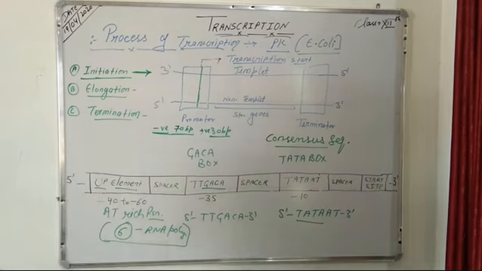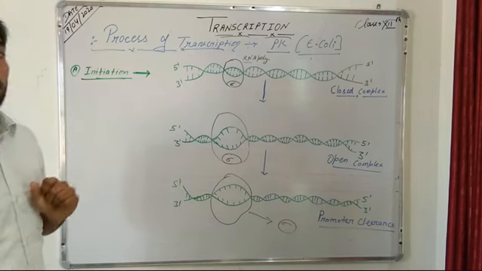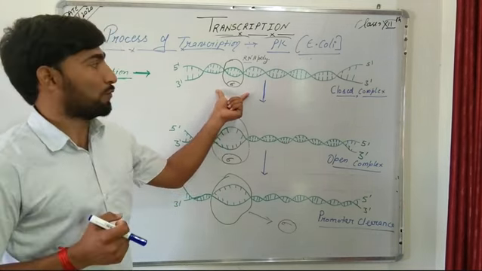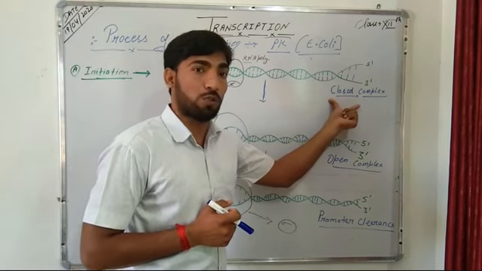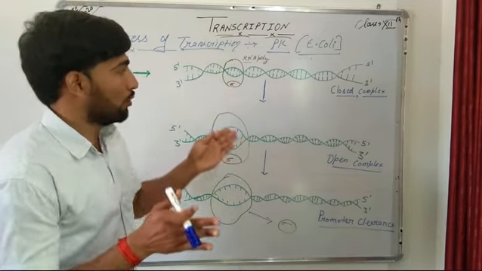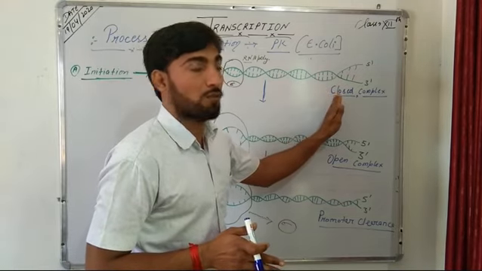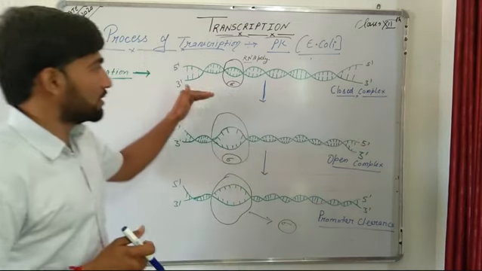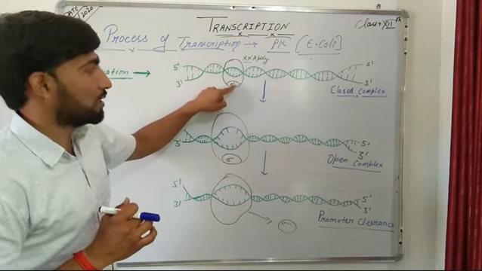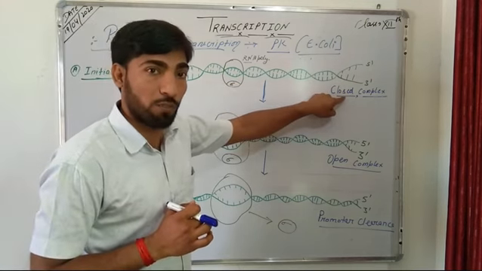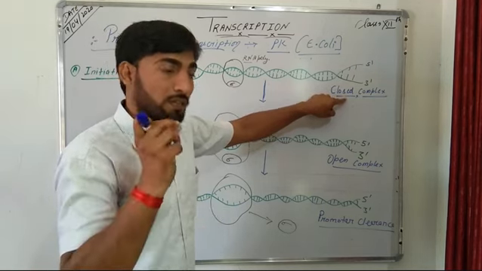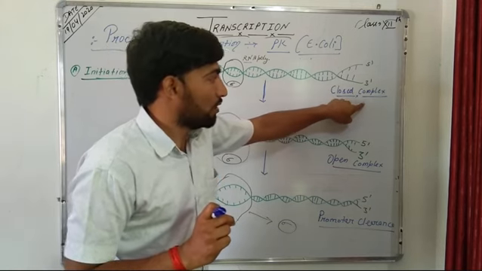During initiation of the transcription process, the RNA polymerase enzyme binds on the promoter region of the template strand with the help of its sigma subunit, and it results in the formation of a closed complex, because at this step the bound DNA remains intact, it is not unwound. That's why this process is known as the formation of the closed complex.